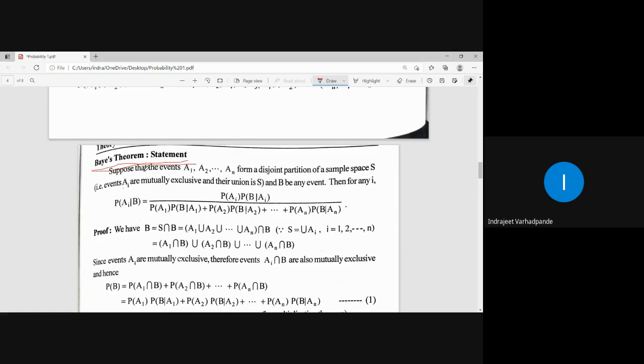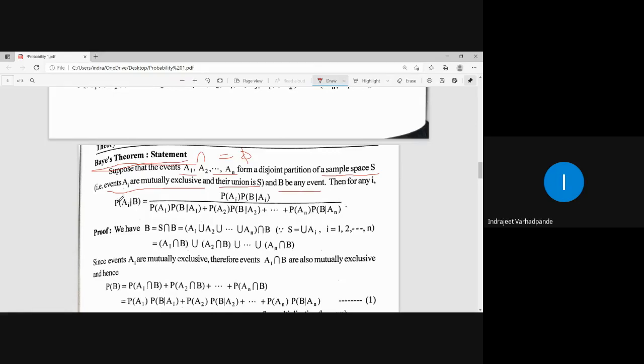Kindly write down. Suppose that events A1, A2 up to AN form a disjoint partition of the sample space S. Disjoint partition means these sets are disjoint. They are not related to each other. Events Ai are mutually exclusive. Mutually exclusive means their intersection is equal to phi. There is no point in common, but their complete union is S, because the collection of all these events will be the sample space, and B is any event.